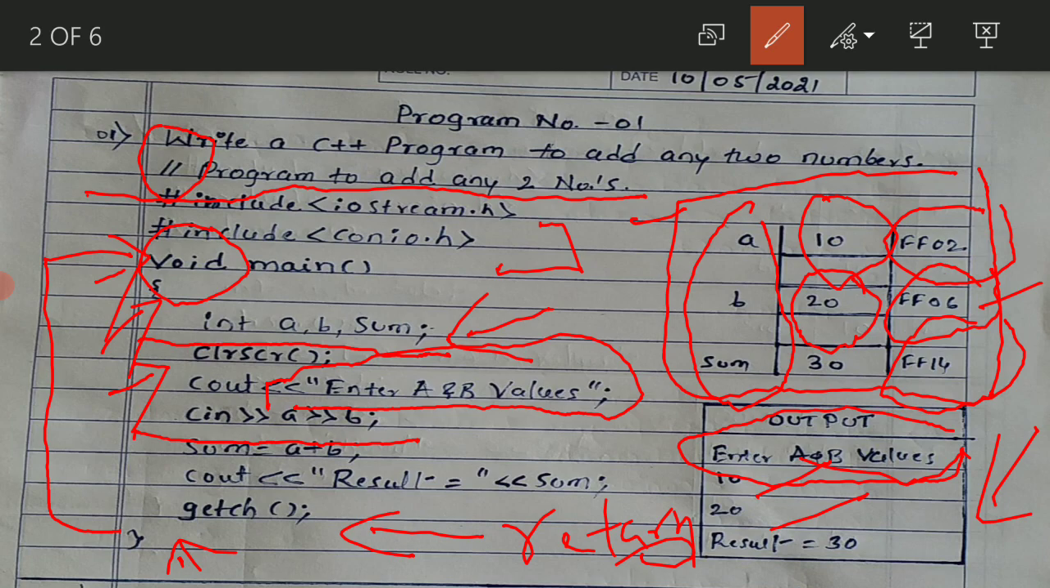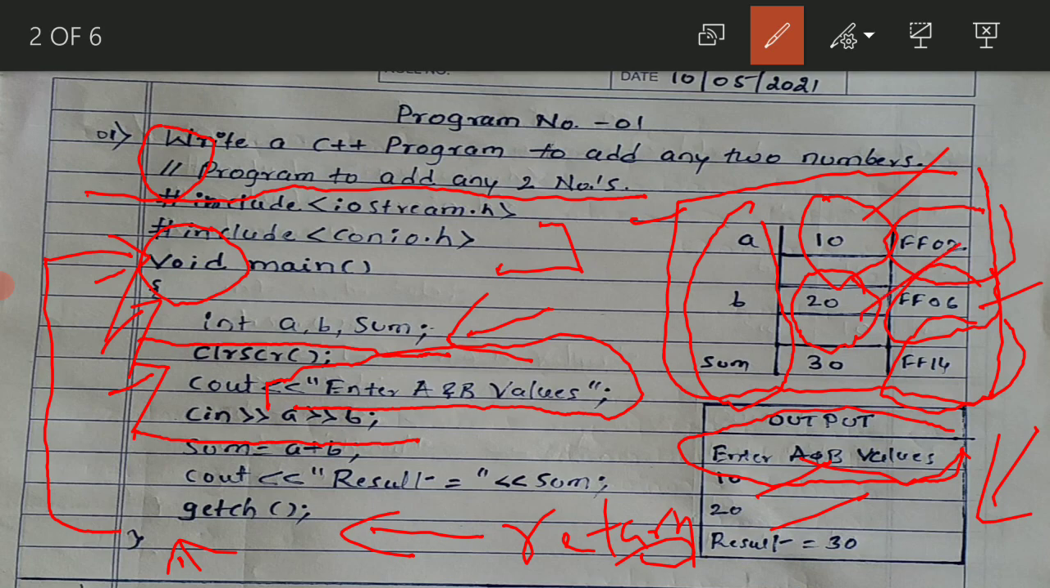Now what happens? You have inputted the 2 main values, and now we'll try to add them. So this is a processing statement. Here you are given sum equal to a plus b. Now what is a value? A value is 10. What is b value?